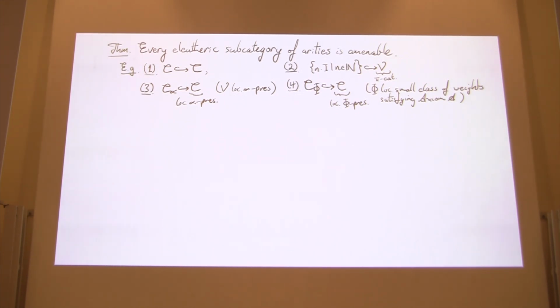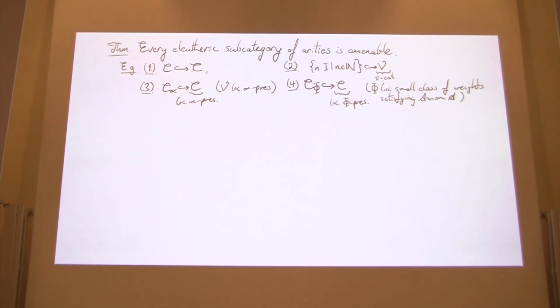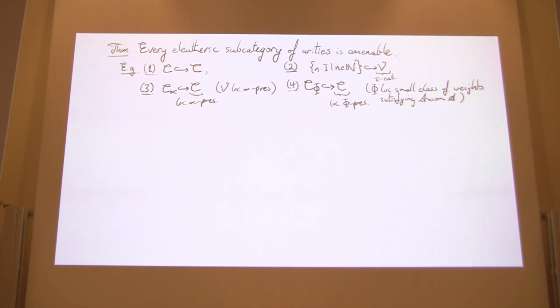We have the identity functor on an arbitrary V-category C, so we get arbitrary V-monads on C. Secondly, we have the kind of finite discrete arities employed by Borsa and Day, and Kelly and Lack, in the setting of a pi-category V, for example, any complete and co-complete Cartesian closed category.